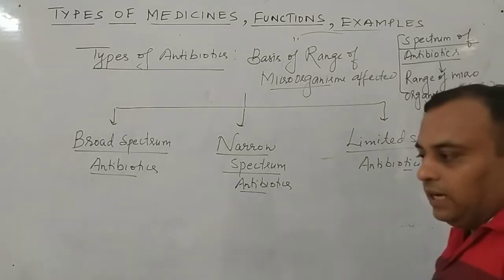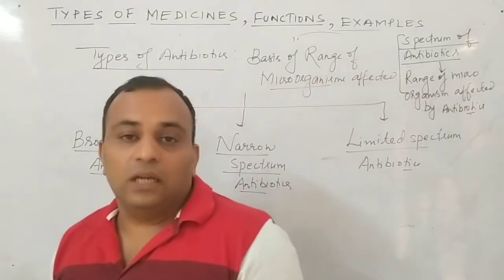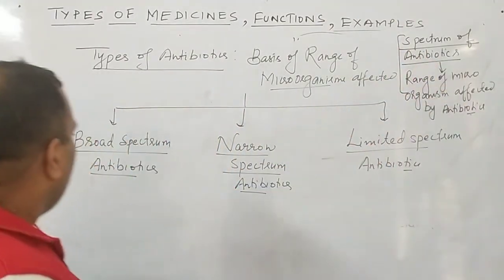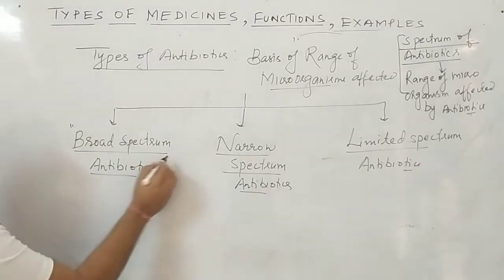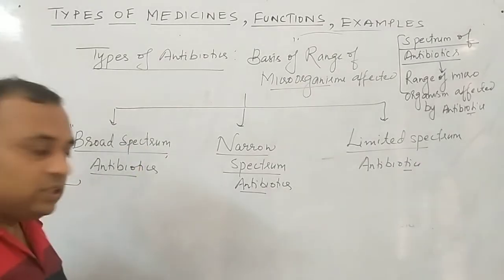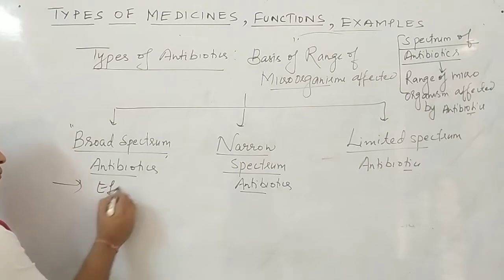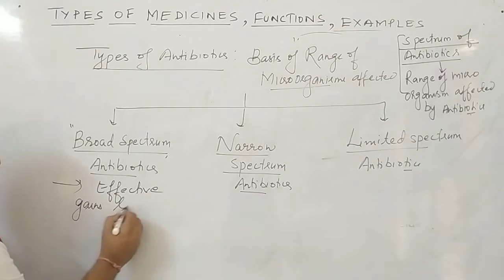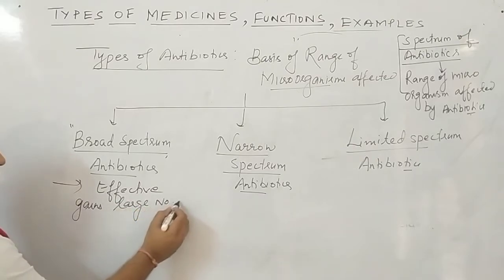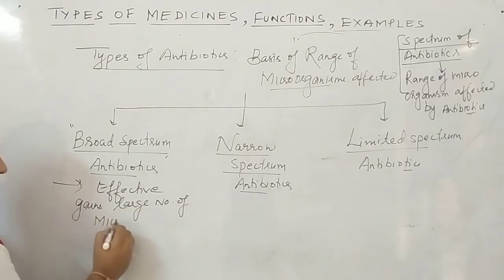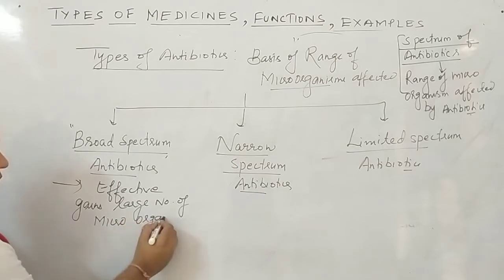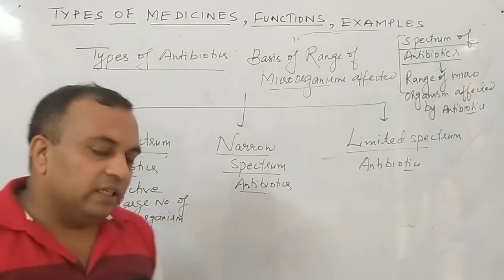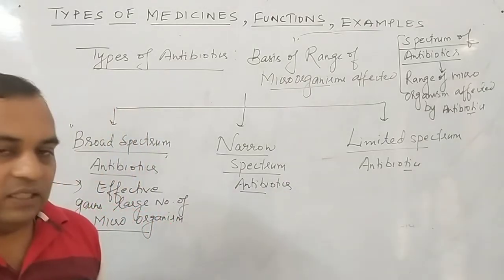Means that a particular antibiotic kills how many types of bacteria or microorganisms, that is said to be the range. So broad spectrum antibiotics are those antibiotics which are effective against a large number of microorganisms. Clear?